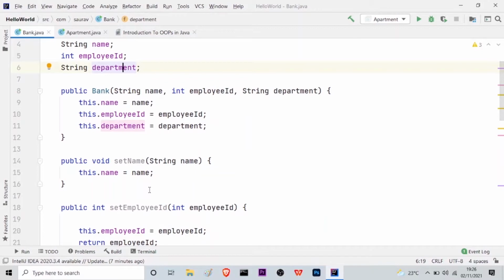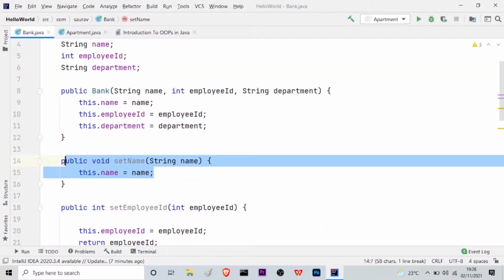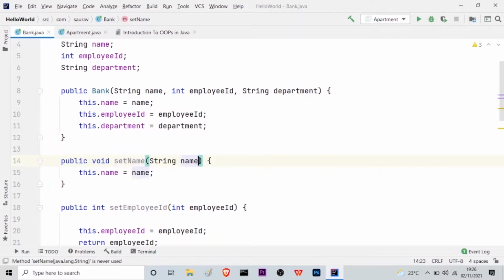Similarly, this is the syntax of writing it, as you can see here, public void setName. And inside this, I have this property, where string is the data type and name is the property, as you can see here. Then similarly for employee ID and department also we have to do this.